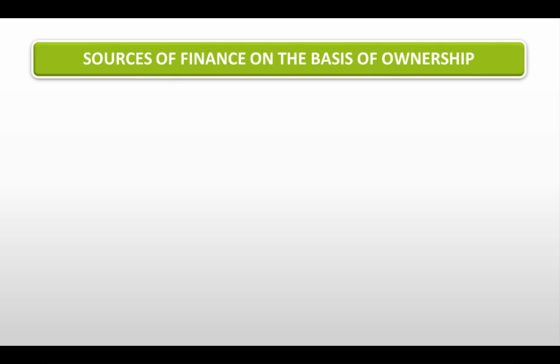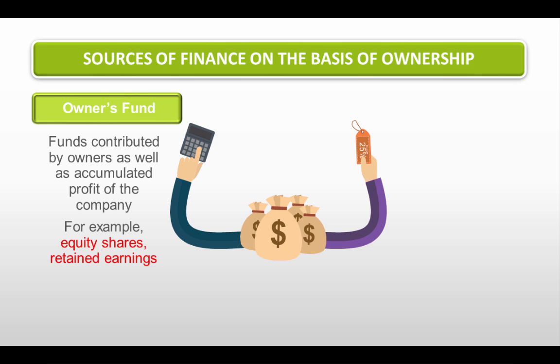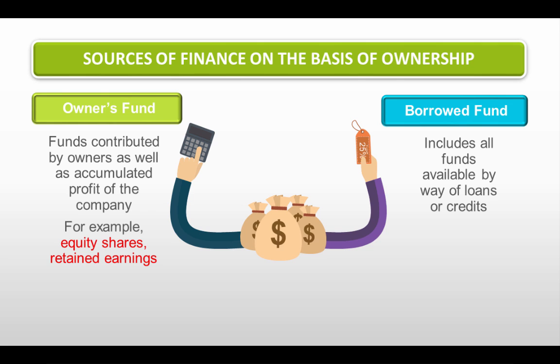What are these sources of finance on the basis of the ownership that we need to understand? Owner's fund. What is owner's fund? The funds contributed by owners as well as accumulated profit of the company. For example, equity shares and retained earnings are examples of the owner's fund. What is borrowed fund? Borrowed fund refers to the borrowing of the firm. It includes all funds available by way of loans or credit.